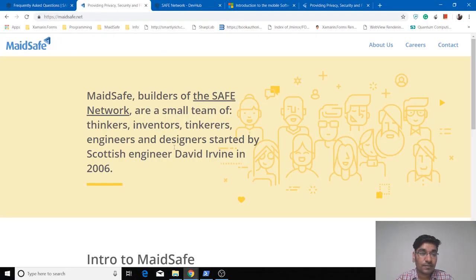Let's have a small introduction about MaidSafe. MaidSafe are the core developers of the Safe network. It's a small team comprised of thinkers, inventors, engineers, and designers. We all at MaidSafe share a single mission, providing security and privacy for everyone. So, for more information about MaidSafe, you can visit maidsafe.net.